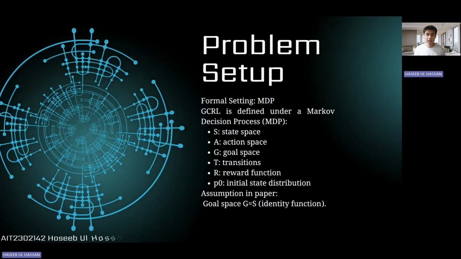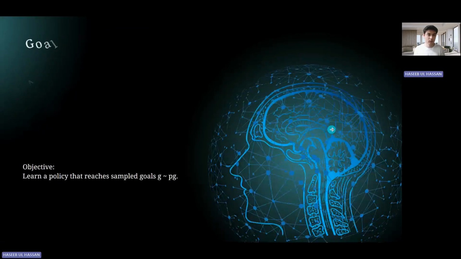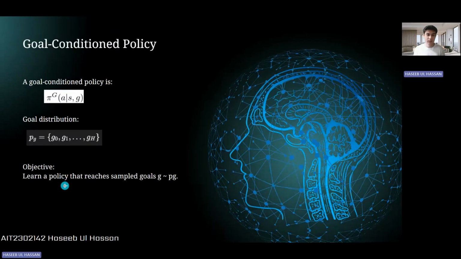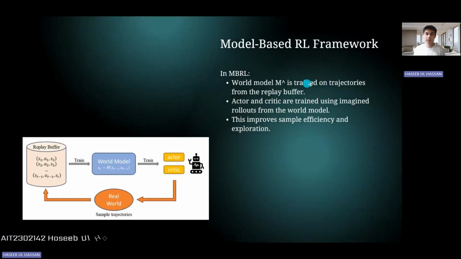Now, there's a problem setup. We use the Markov decision process, which has a state space, action space, goal space, and the rest of the following. And the assumption in the paper is that the goal space is the same as the state space. Now, if the goal condition is met, then the policy learns to use the same policy to find different goals. And the reinforcement learning objective is to optimize the policy in such a way that it uses the same policy to reach different goals. Okay, the model-based reinforcement learning framework uses the M-hat, which is trained on trajectories from the replay buffer. Now, the actor and critic are trained using imagined rollouts. This improves sample efficiency and exploration.